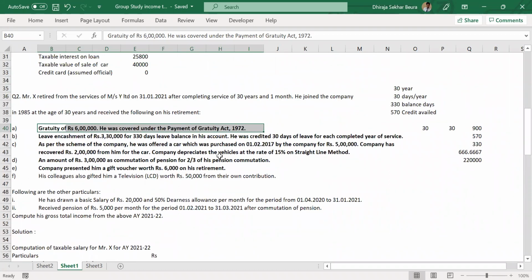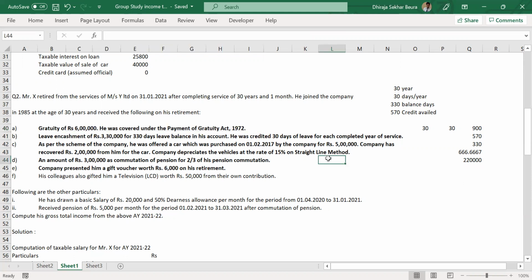Did everybody get it? Any doubts? Here it's mentioned 2/3 of his pension commutation. As gratuity has been involved, is this to confuse students? No, not to confuse. This has a relevance. How will you calculate? Sami, remind me what the formula was, please. If gratuity is there, then it should be 1/3 of the commutation amount.